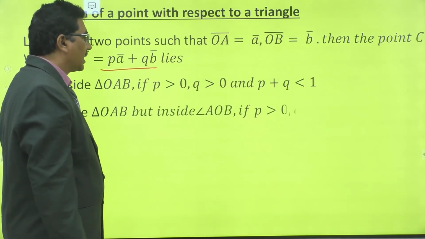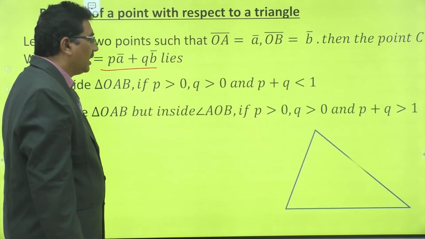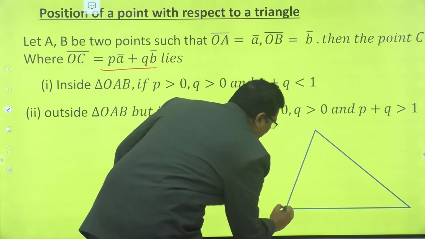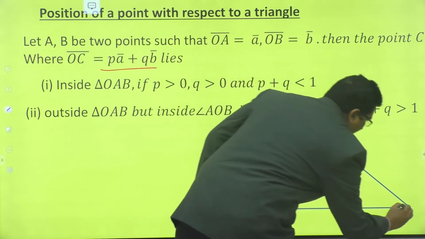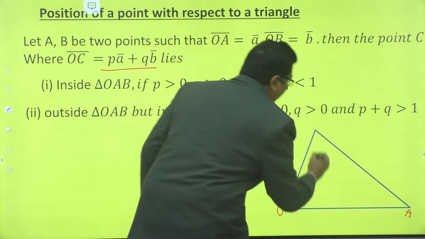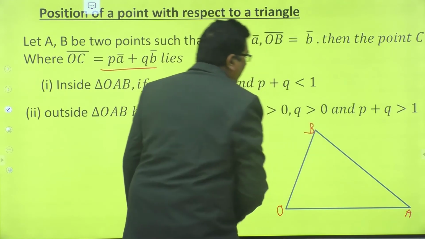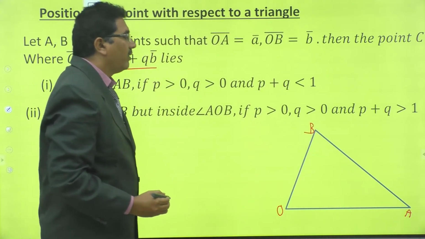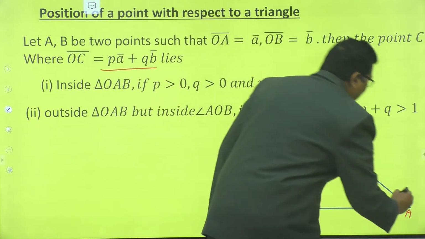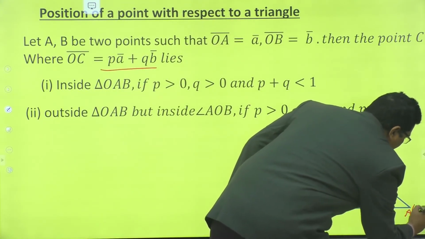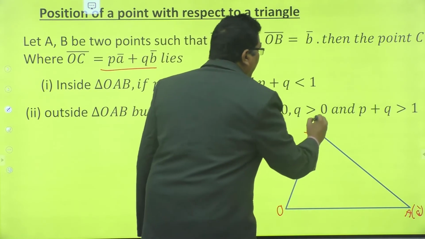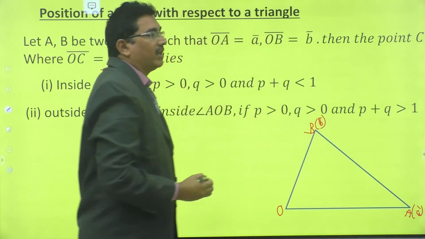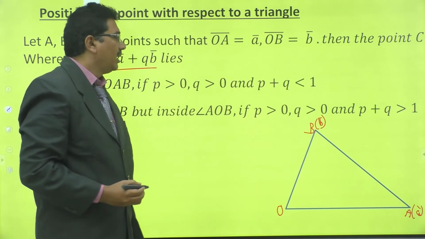Right, see the cases and see the diagram. Suppose this is O and this is A and this is B. This is triangle OAB. The position vector of capital A is A bar. The position vector of capital B is B bar.